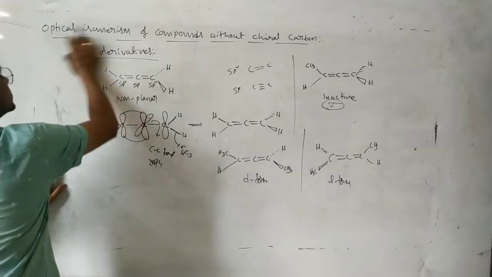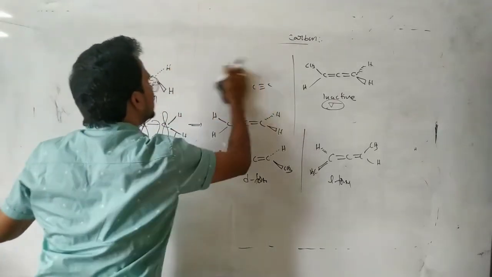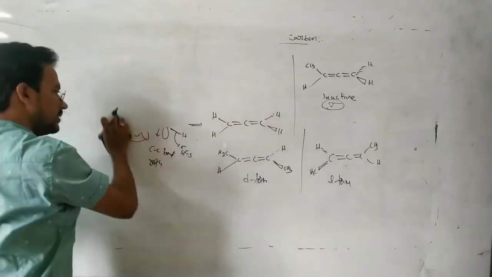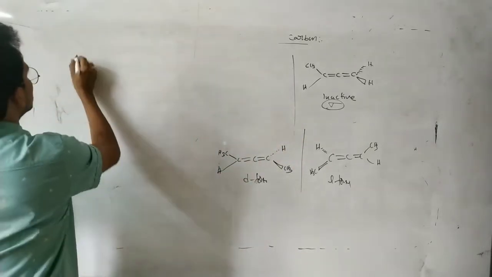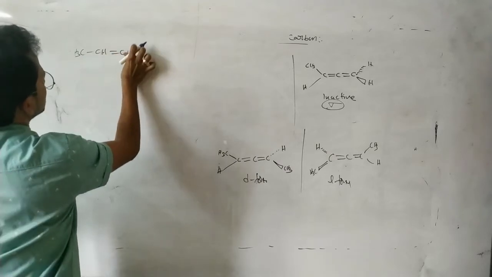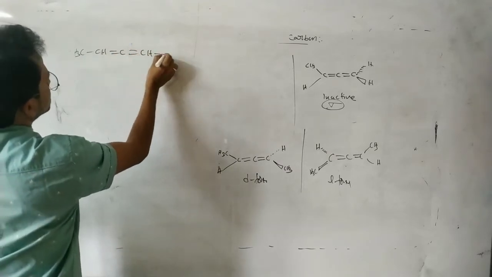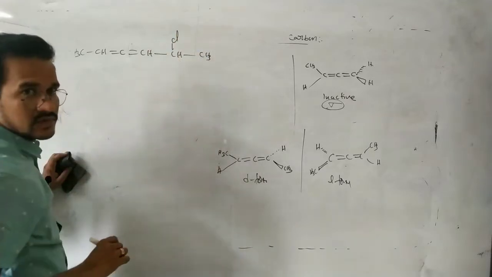Now next, see this one. This is an allene derivative. You see this one, CH3CH, double bond C, double bond CH, CH3.